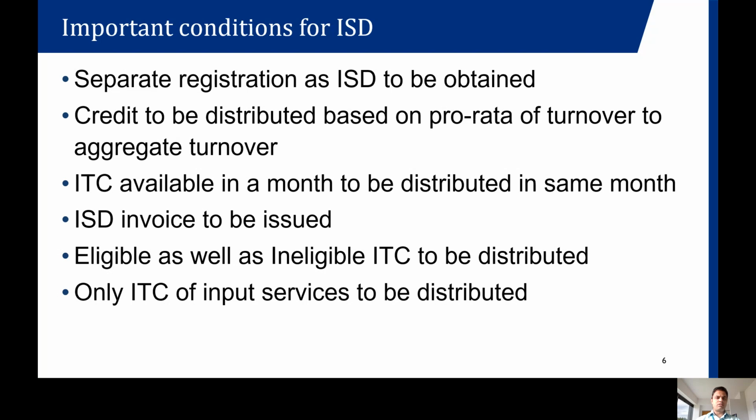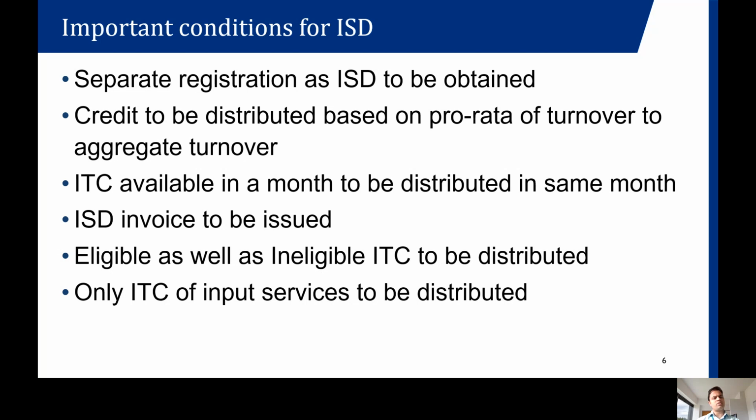We have understood the important terms or important definitions with respect to cross charges and input service distribution. Now we will understand some of the important conditions for distribution of the credits. There is a requirement of obtaining a separate registration as input service distributor. Remember, this registration is going to be in addition to our regular registration. So there are going to be two registrations. One is as a normal registered person, and one more is going to be registration as an input service distributor.